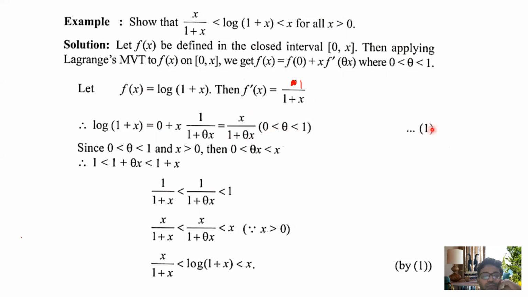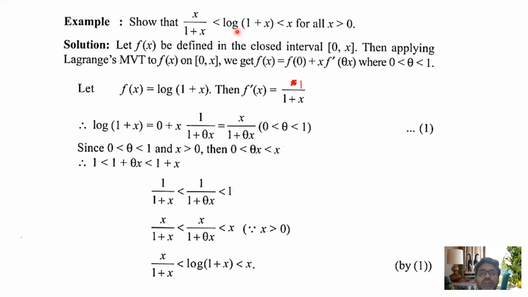This is number 1. Because this type of inequality you can generate from here, since 0 is less than theta less than 1. Now you check what our requirement is. Our requirement is this inequality. Okay, now try to understand.